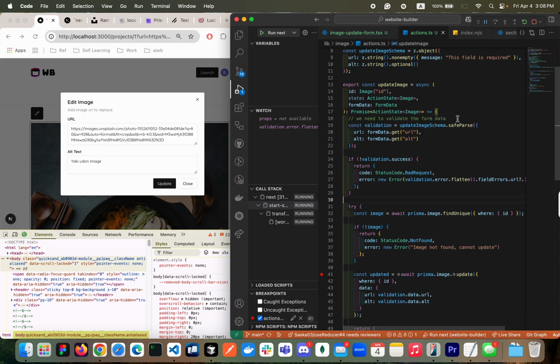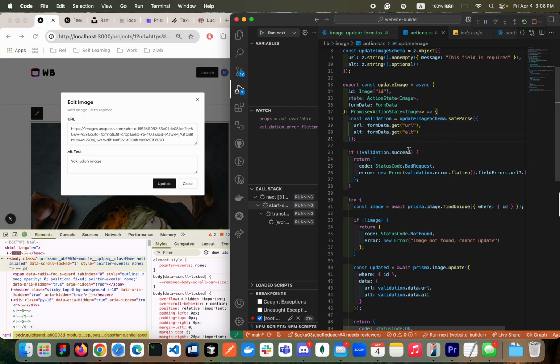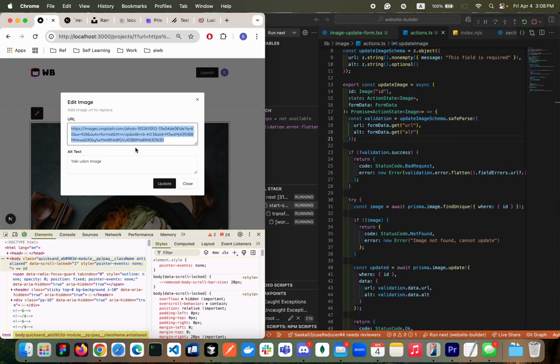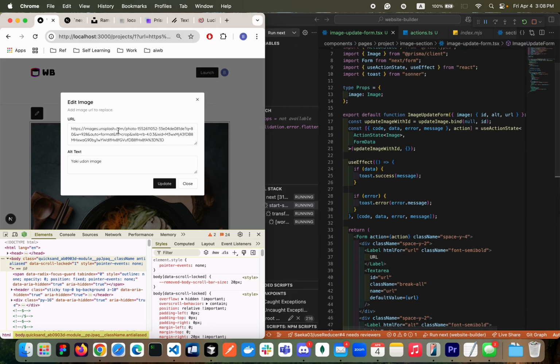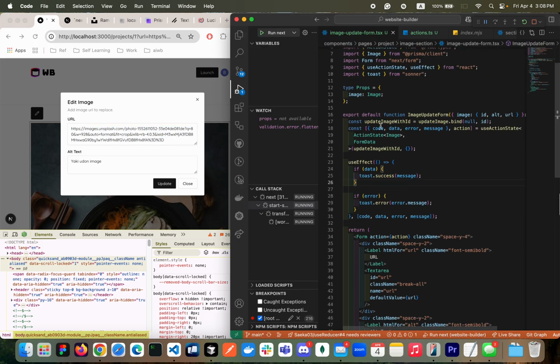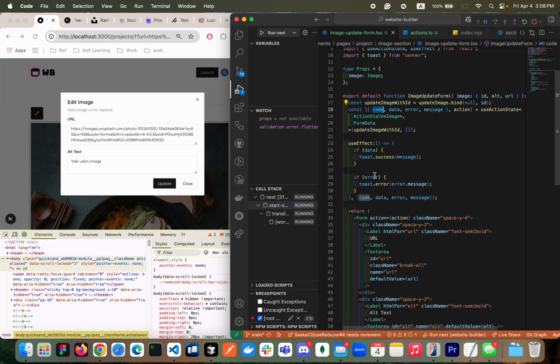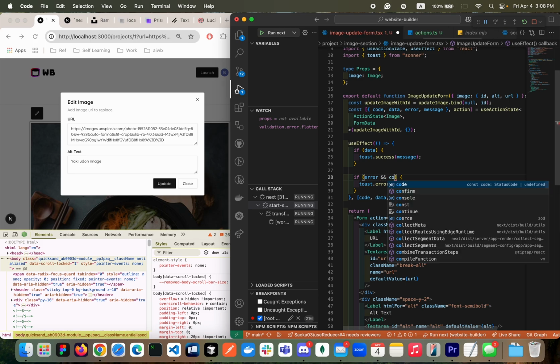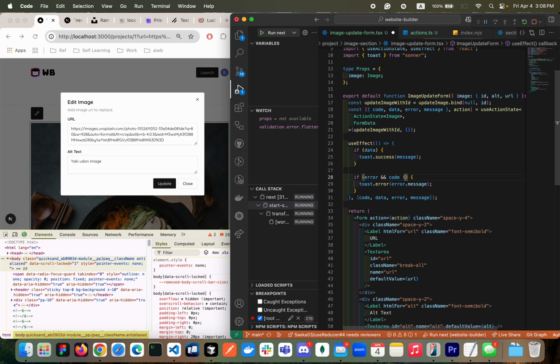So let's do one by one. URL, I'm gonna cut it and send it. The field is required, right? But this one I want to render here, not there. The way you can do it is, if the code is not equal to the status code dot bad request, then we're gonna send the toast.